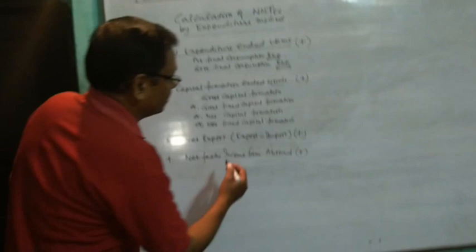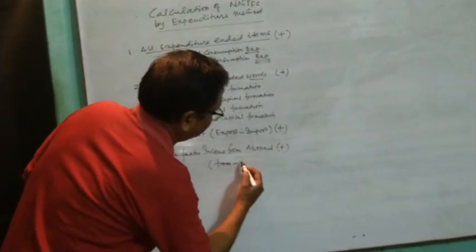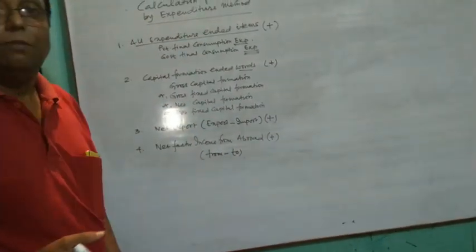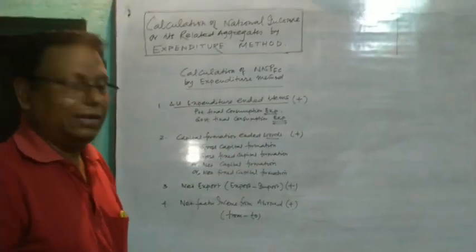Remember, it is factor income from abroad minus factor income to abroad. These are the four items that should be added.